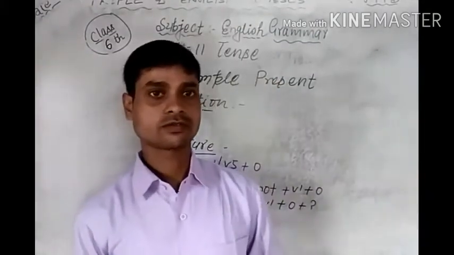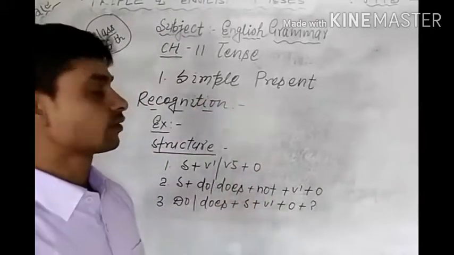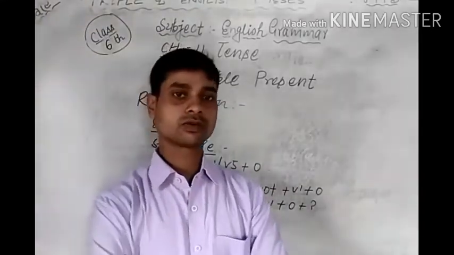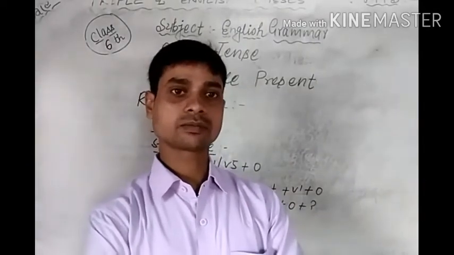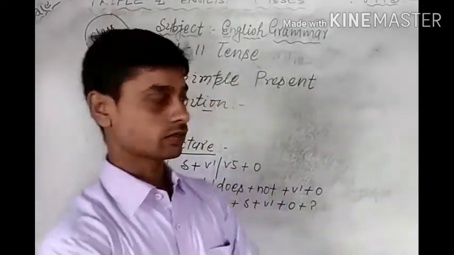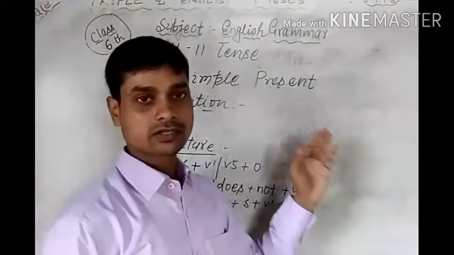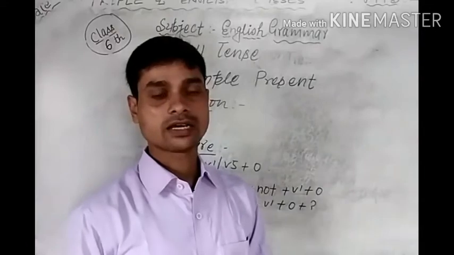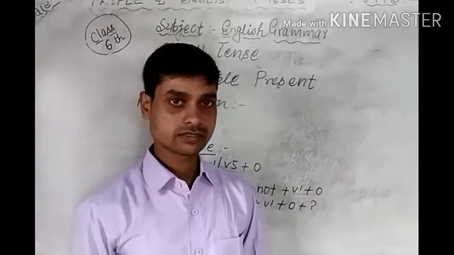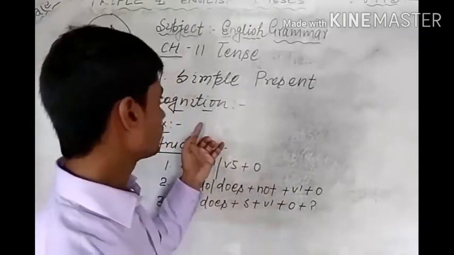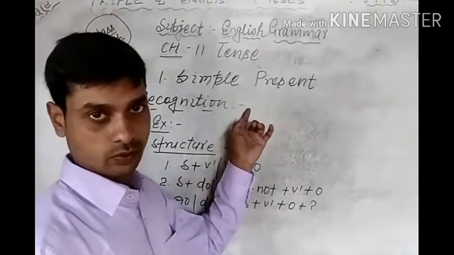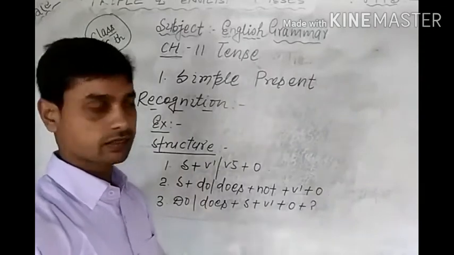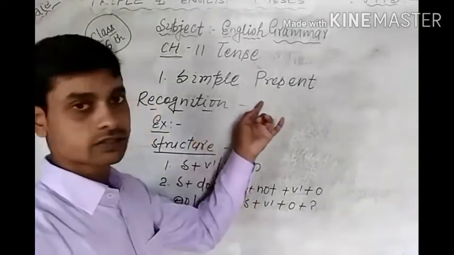Okay students, the first kind is simple present tense. What is the recognition of simple present tense? Recognition means significance, it means pahchan. Students, you know, at the last of the verb of a sentence comes ta hai, ti hai, te hai. It is called the recognition of simple present tense. If there comes ta hai, ti hai, te hai, it is called the recognition of simple present.